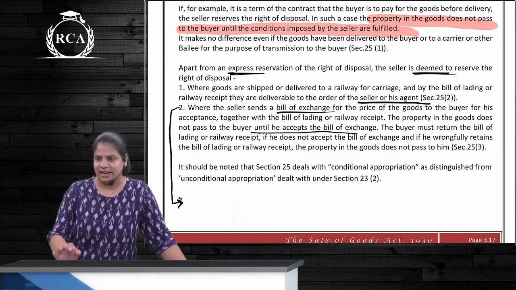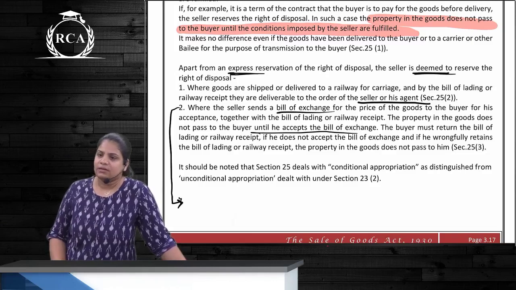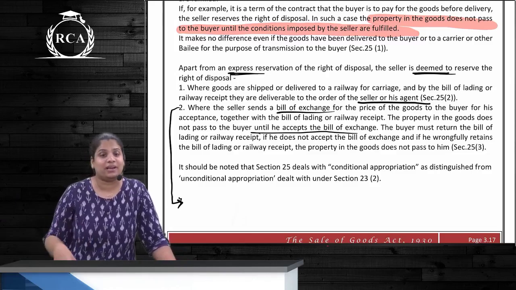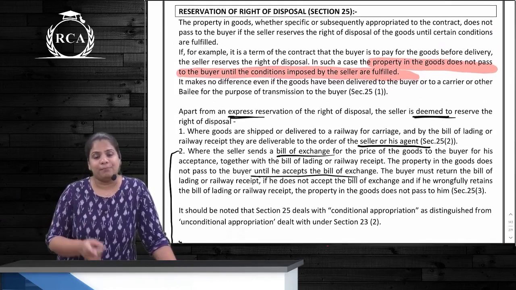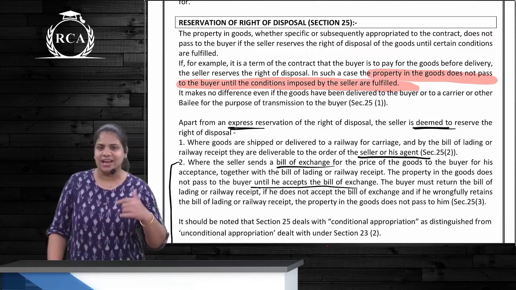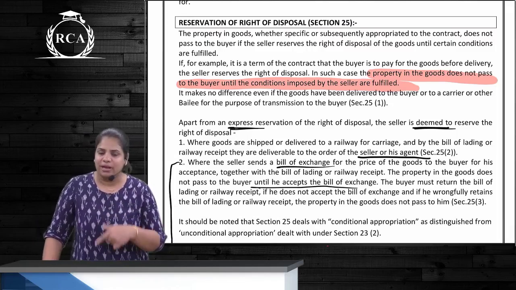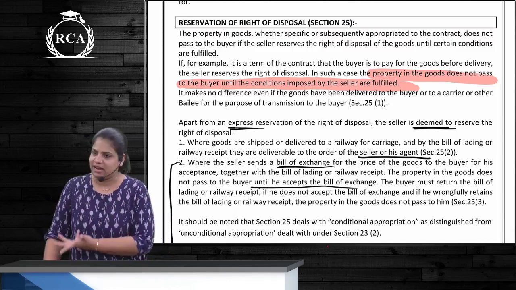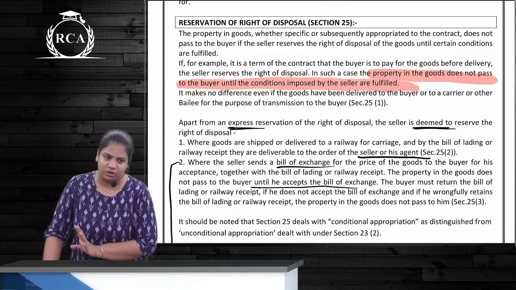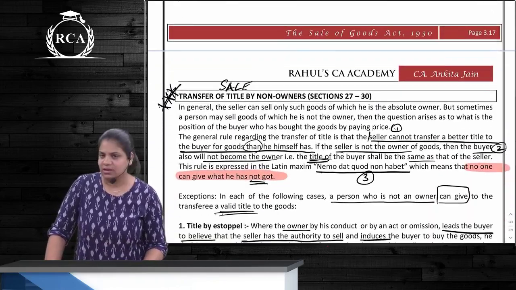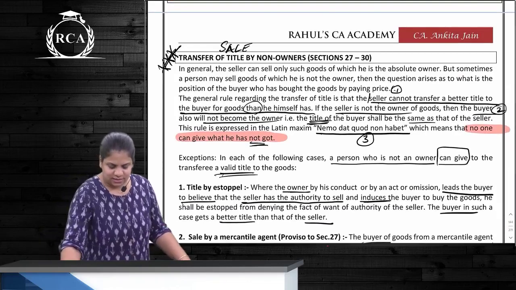In these 2 cases, we are considering the seller has deemed to have reserved the right of disposal. First is the RR is made in whose name? Seller's name. He has reserved the right of disposal. Or else it is made in the name of the buyer, but along with RR, there is one bill of exchange. RR to be valid only if bill of exchange is accepted. So in such a case, seller has deemed to have reserved the right of disposal. Correct? That's all. Next topic over here is